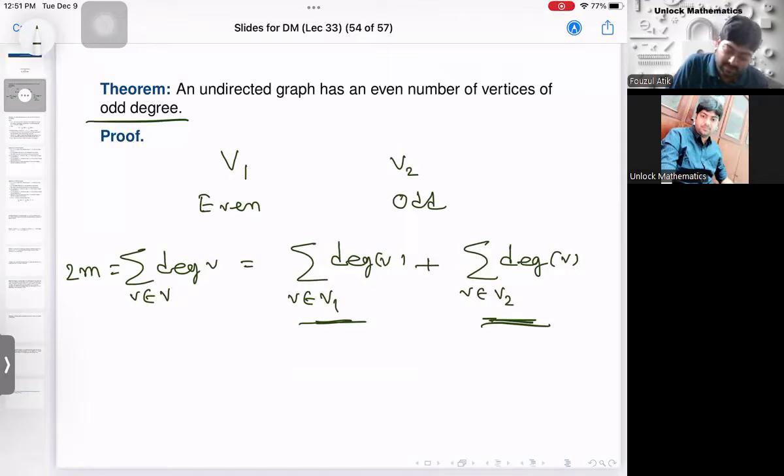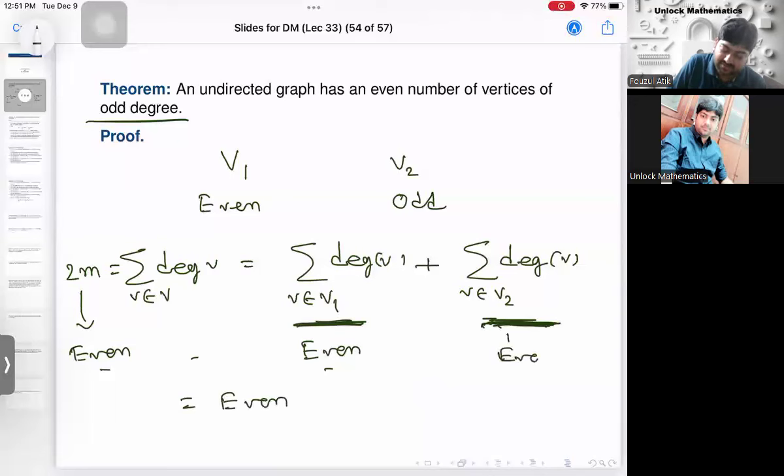Now if I add all the even degrees, what will I get? I'll get an even number. Correct? And I know that the total sum is also an even number. Here all of them are odd numbers, but what about the sum? Because the total is even and this part is even, this sum is actually an even number minus an even number, which is an even number. That means this one is also an even number.